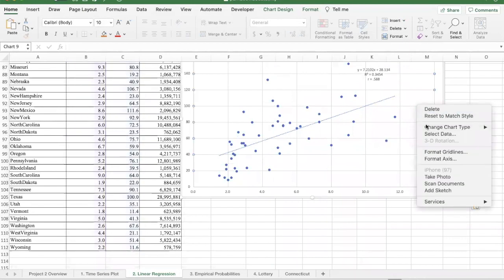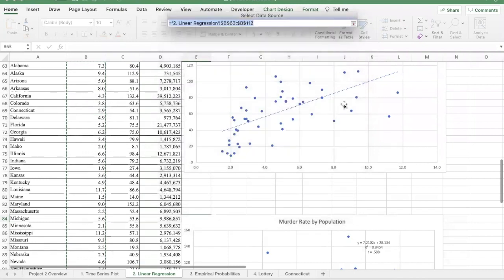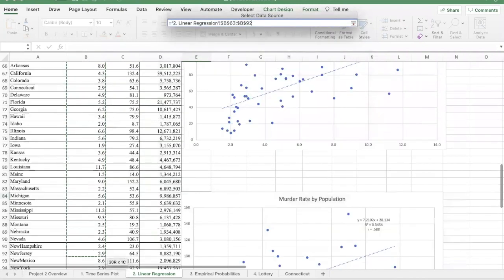So I'm just going to go in here and change the data or select the data. Let's say that we want the series to compare murder rate by population. And the X values, remember this is a scatter plot now, our X values we want to be right here on the B's. It's got both of these selected. So I'm going to click on this one, and then I'm going to select the X's.